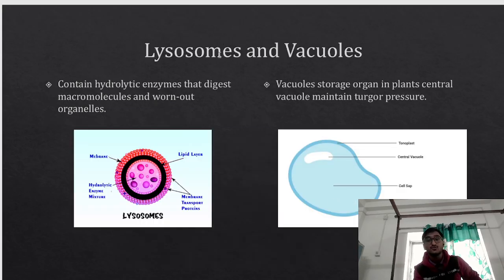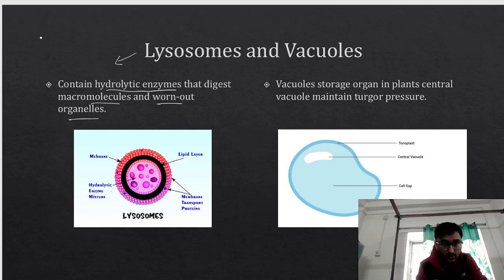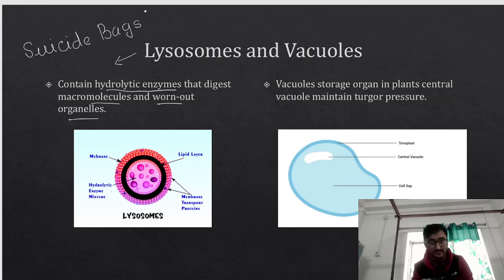Coming to lysosome and vacuole. Lysosome is also called the suicide bag. The lysosome contains hydrolytic enzymes that digest macromolecules and worn out organelles. That is why lysosomes are also called suicide bags. Very, very important. Lysosomes are also called suicide bags.